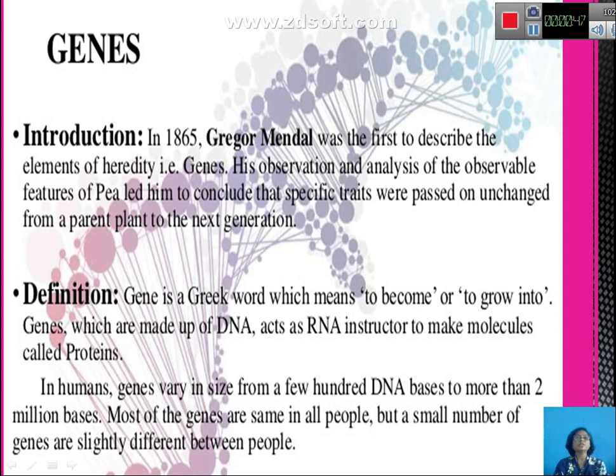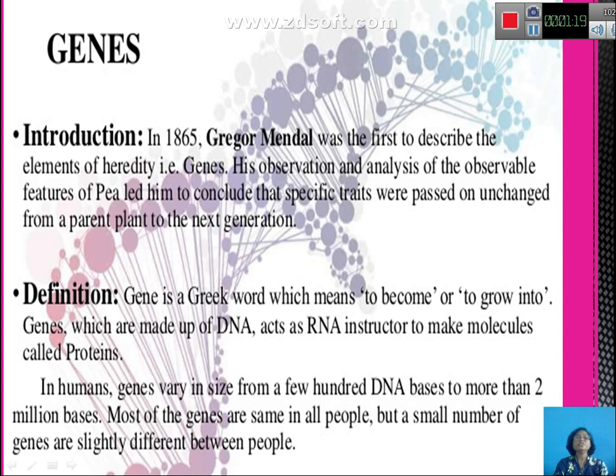Like the color of the pods, the tallness and the shortness of the plant, as well as the bean structure, etc. These factors were called the Mendelian factors, and they thought that this might be responsible for the functioning of the gene.